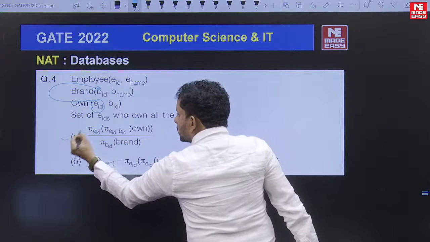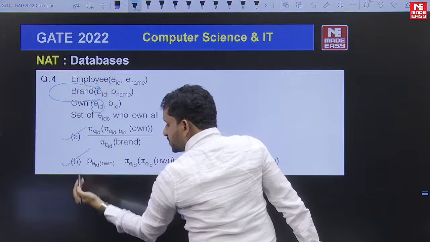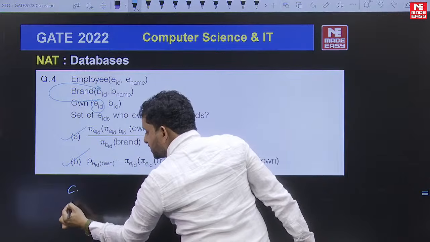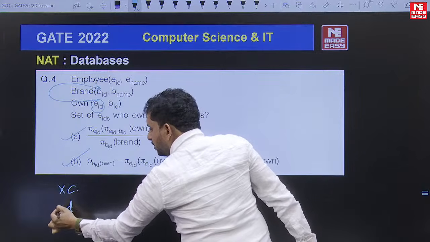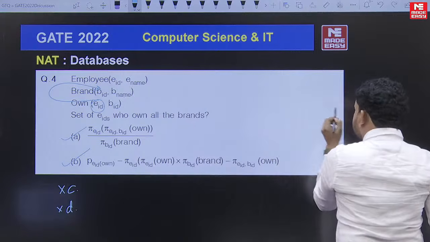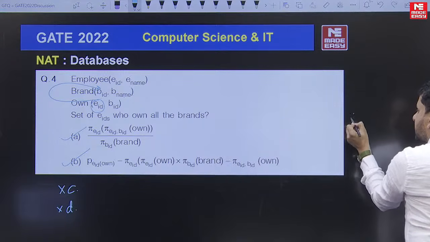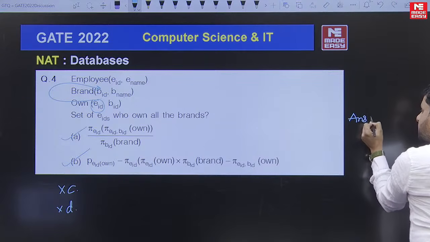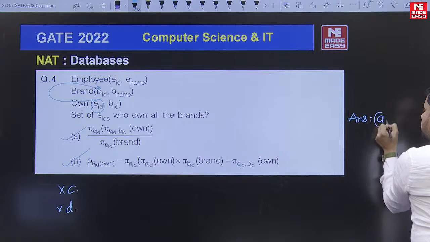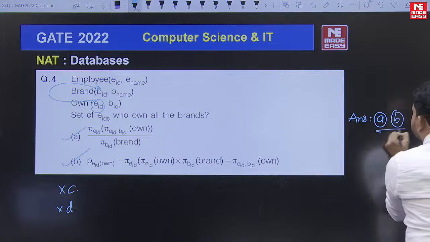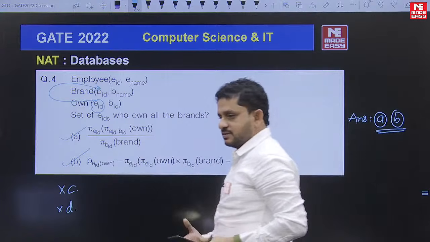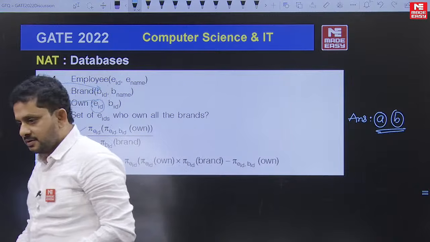Both A and B are correct queries; I didn't receive options C and D, so probably those are wrong. Of the available options, both A and B are correct for the given relational algebra expression.